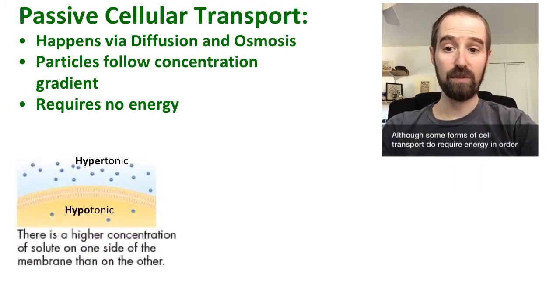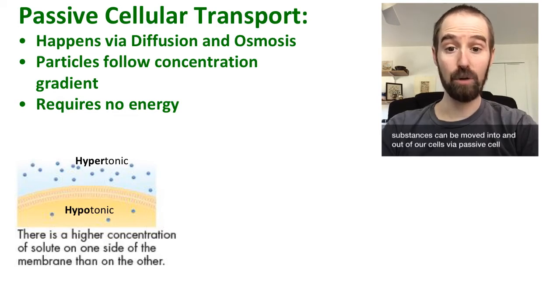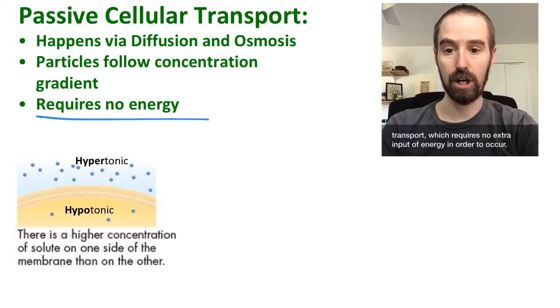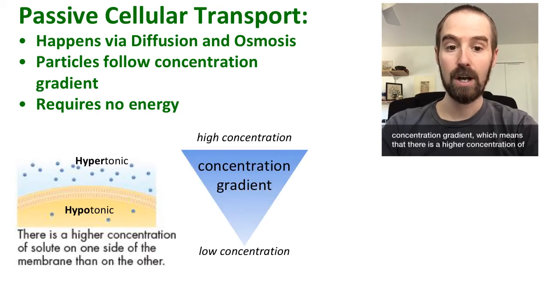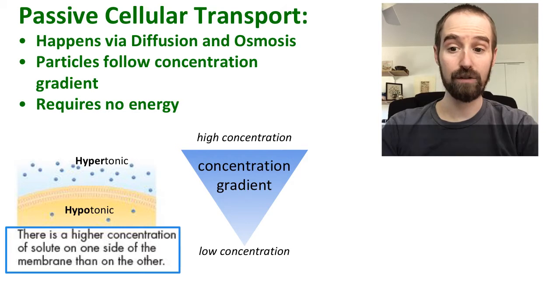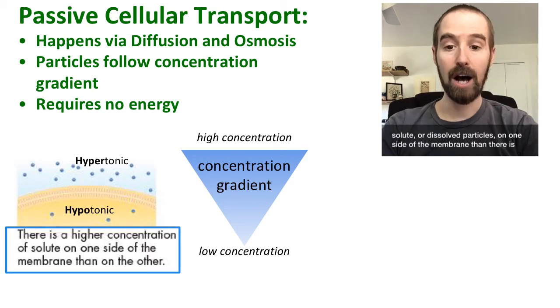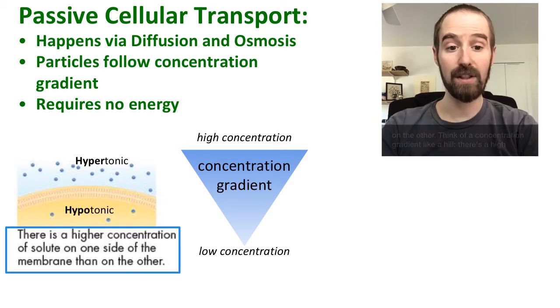Although some forms of cell transport do require energy in order to move substances across the membrane, many important substances can be moved into and out of our cells via passive cell transport, which requires no extra input of energy in order to occur. Passive cell transport occurs by way of diffusion and osmosis, which you may have heard of before. Passive transport happens because of a concentration gradient, which means that there is a higher concentration of solute or dissolved particles on one side of the membrane than there is on the other.